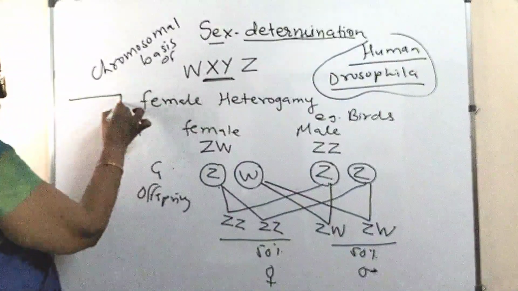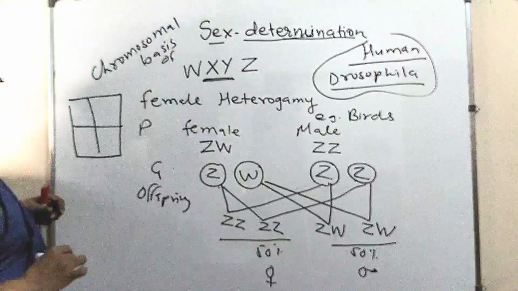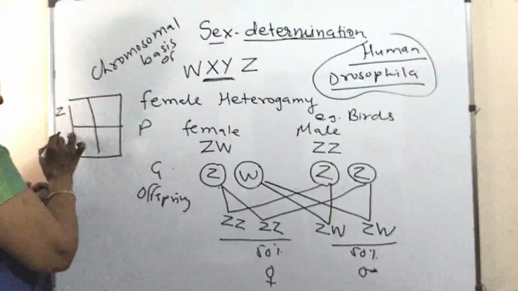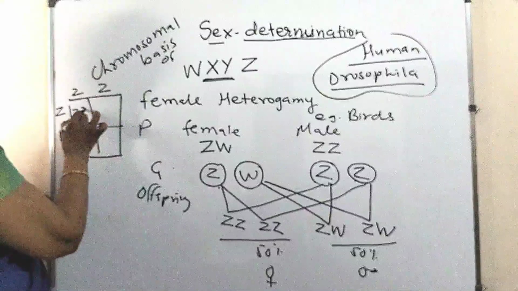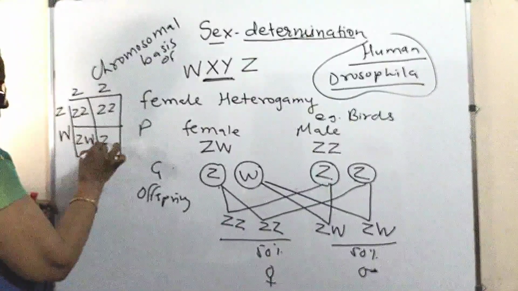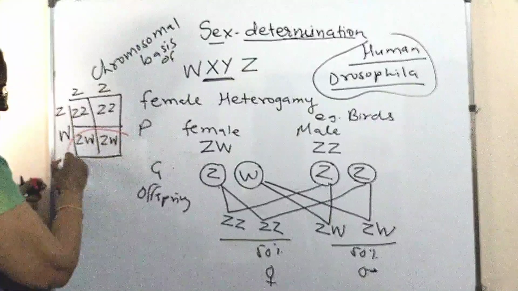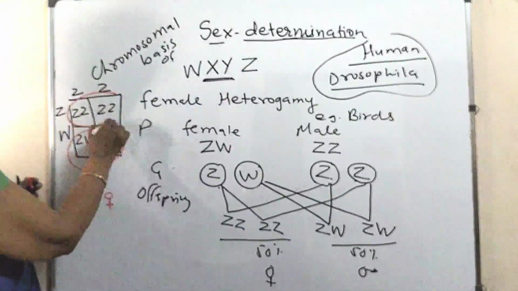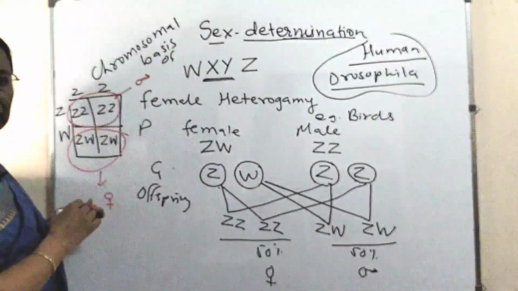This also you can solve in your favorite Punnett square. Here the Z and W. Here both Z. So this is Z, both this one Z and W. Thus these two heterozygous ones are the female, and these two homozygous ones are the male.